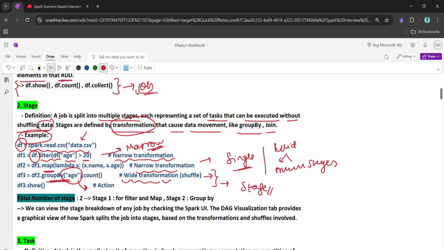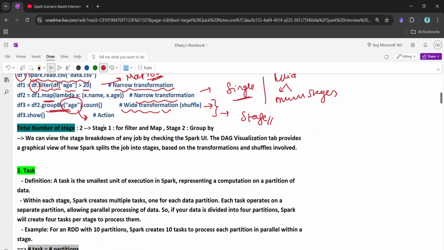Got it? Okay, so now let's understand how to decide the number of stages. In the Spark UI, you can visualize for a given job how many stages there are. Here, if you see, two stages are there. Stage 1 is for the filter and map, and the second stage is for the group by. We can view the stage breakdown of any job by checking the Spark UI.